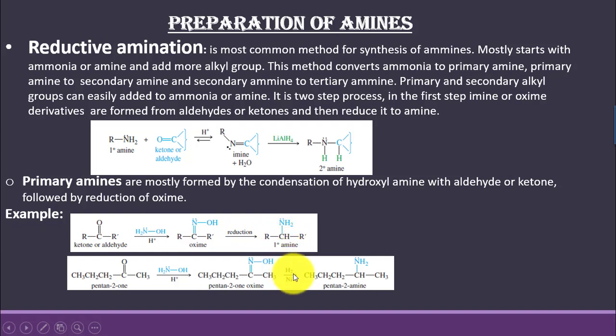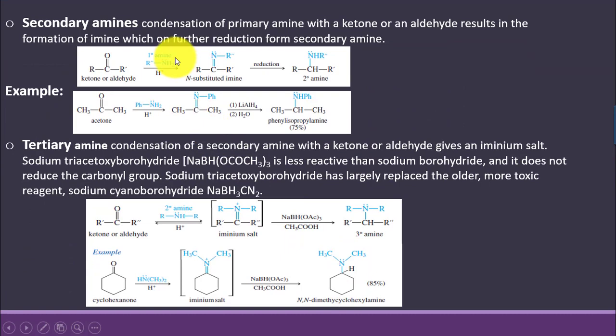And this oxime reduction is actually taking place with hydrogen in the presence of nickel catalyst and leading to the formation of pentane-2-amine. Secondary amines are formed by the condensation of primary amine with ketone or an aldehyde and result in the formation of imine, which on further reduction forms secondary amine.